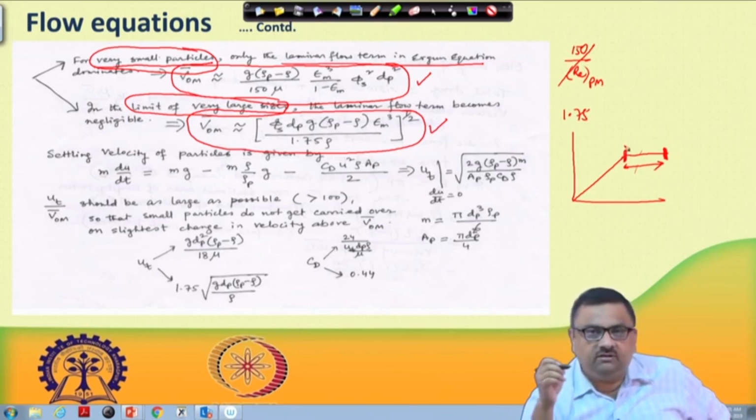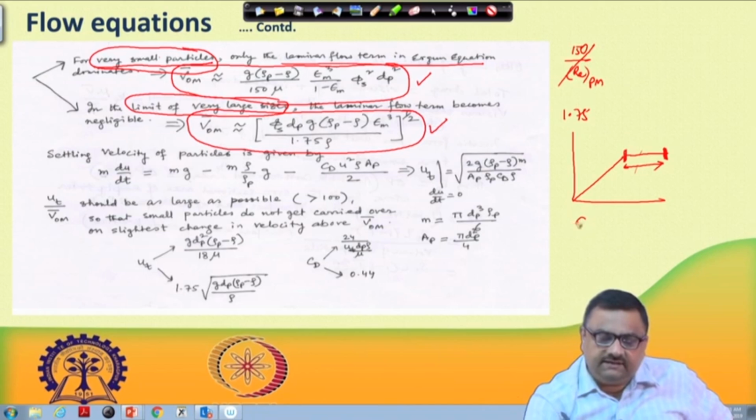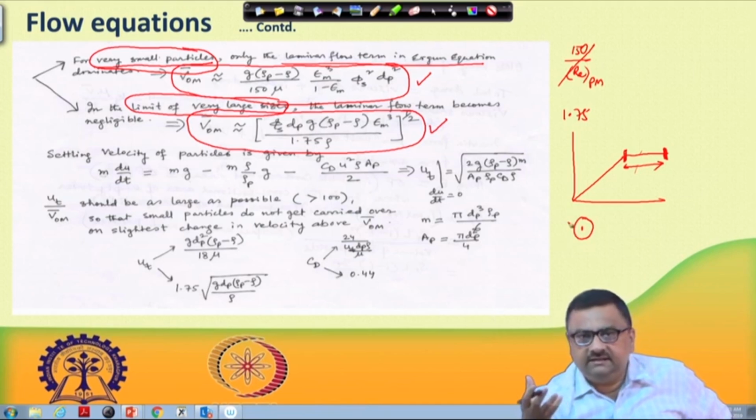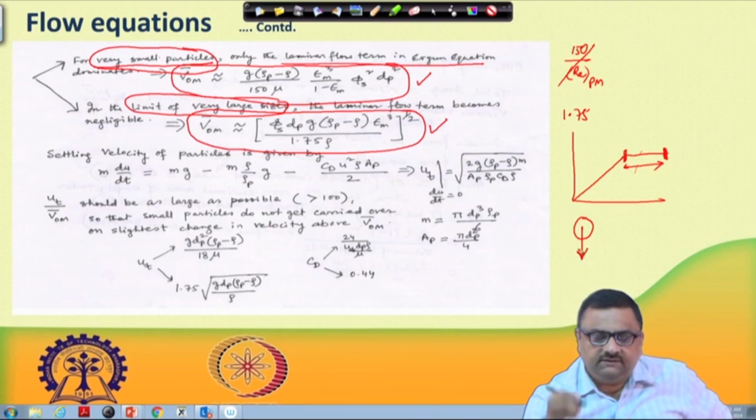To ensure that, one must look at the settling velocity of a particle. If you leave a particle in air, it will have a settling velocity. First of all, this particle will be accelerated because of gravity, coming downward.